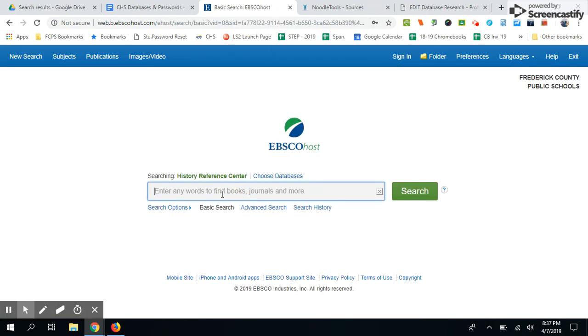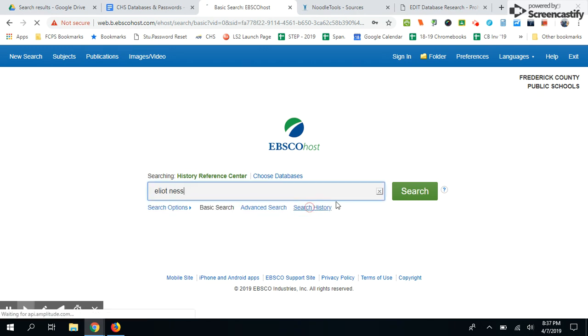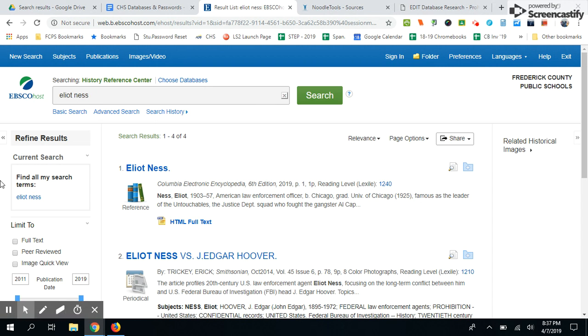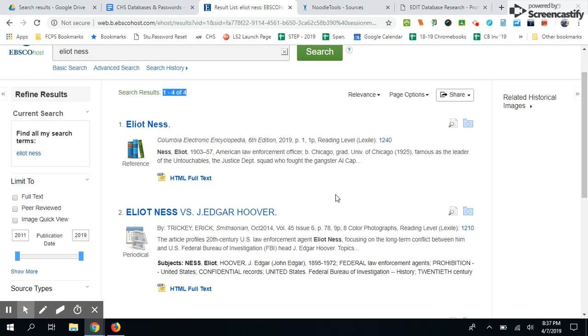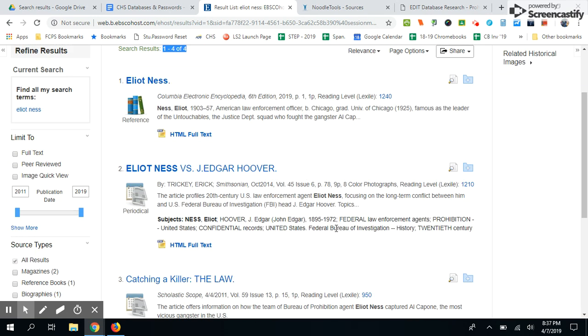And I'll tell you now, this database may possibly go into more depth with some of its research. Now, I searched Eliot Ness earlier, and interestingly, it only came up with 4 search results, which is, again, not something I'm going to complain about.